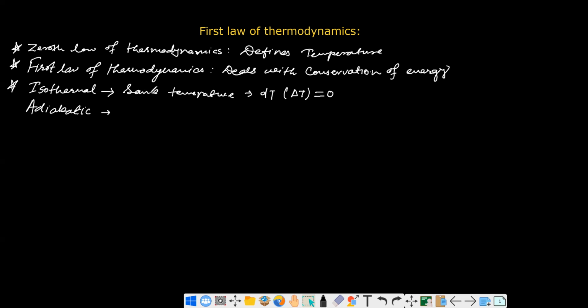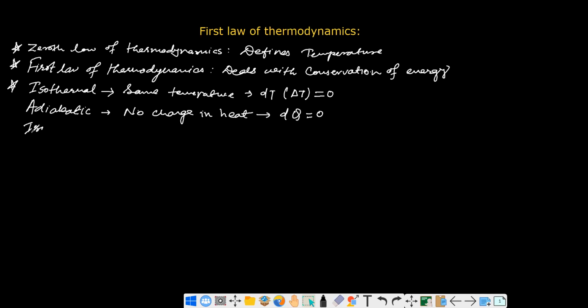In case of isothermal, there is no change in temperature of the system over the process, and in here there is no change in heat. This deals with dQ equal to 0 in the system. Okay, so similarly we can move on.